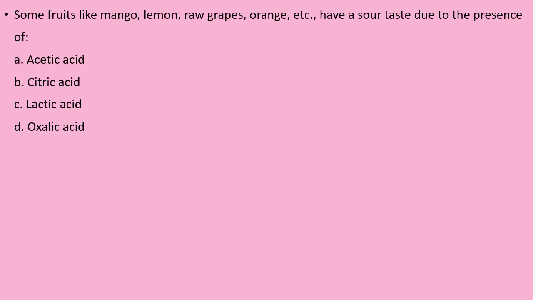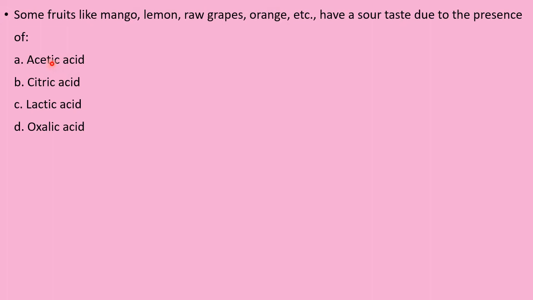Question number 1. Some fruits like mango, lemon, raw grapes, orange, etc. have a sour taste due to the presence of which acid? Acetic acid, citric acid, lactic acid, and oxalic acid. Acetic acid is an organic acid.